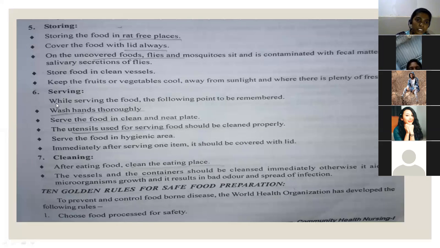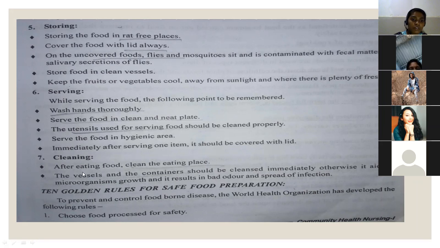And coming to the sixth principle, serving. While serving the food, the following points are to be remembered. Wash hands thoroughly whenever we are serving the food. Serve the food in a clean and neat place. Always remember, the environment where we are eating should be very clean. The utensils used for serving food should be cleaned properly. Serve the food in a hygienic area. Immediately after serving one item, it should be covered with a lid. That is how the serving principle works.